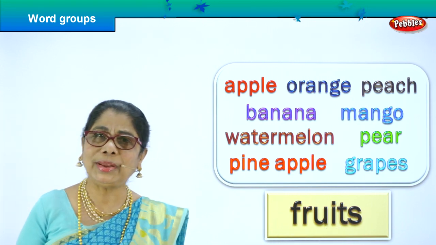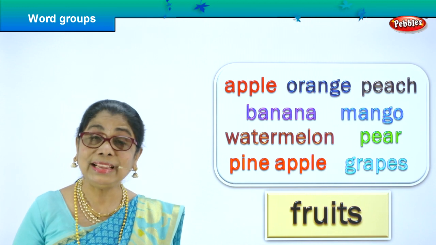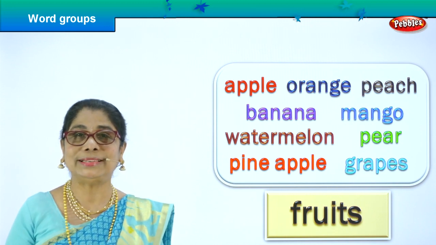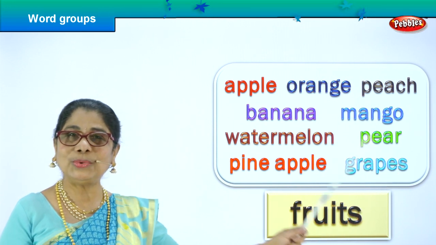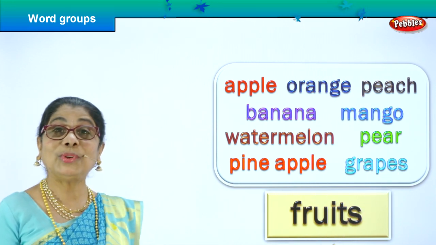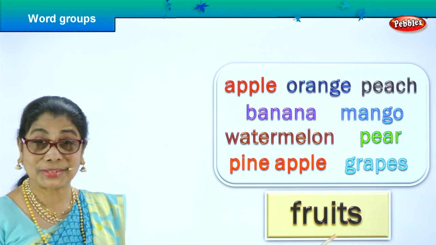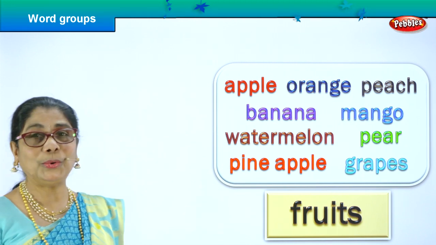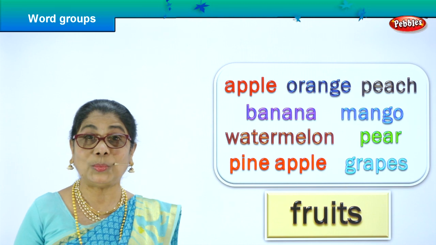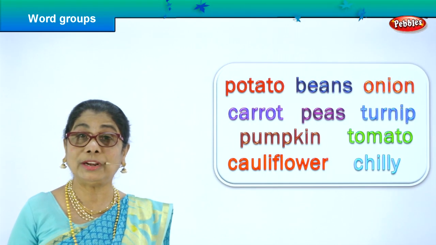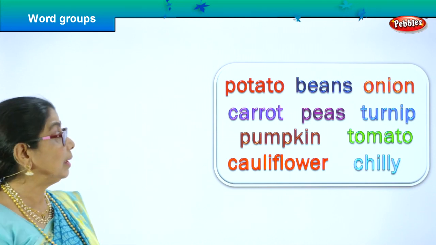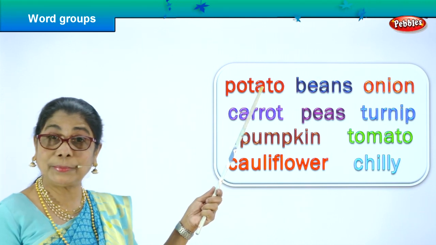So what are we doing today? Finding a single word for the group of words here. So you love all these fruits? You love to eat them? Good. So we found the group name. Shall we look at another set of words? Spell and read and find a single word for the group? Good. Here we are. Let's read.